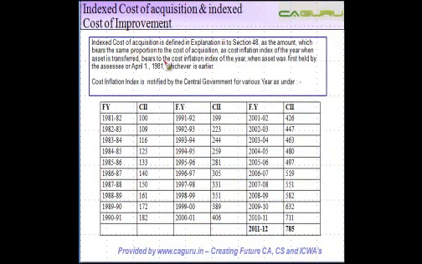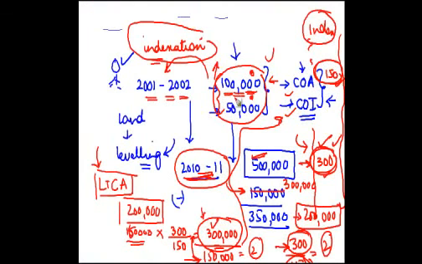Right? Or April 1, 1981, whichever is earlier. Now what does this mean? Let's say, for example, this asset that I just told you, instead of 2001-2, it was purchased in 1969-70. Your cost inflation index is actually available starting from 1981. So on 1st April 1981, the cost inflation index was taken as 100, right?